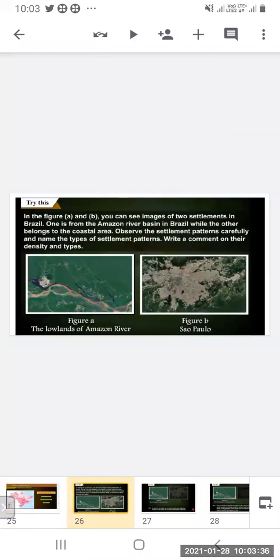Now in figures A and B, you can see images of two settlements in Brazil. One is from the Amazon River basin in Brazil, while the other belongs to the coastal area. Observe the settlement patterns carefully and name the type of settlement pattern. Write a comment on their density and type. Now, figure A, you can see the lowlands of Amazon River, and figure B is Sao Paulo.